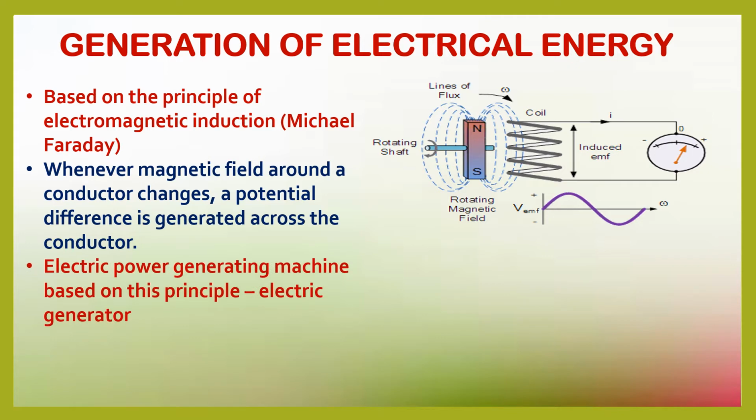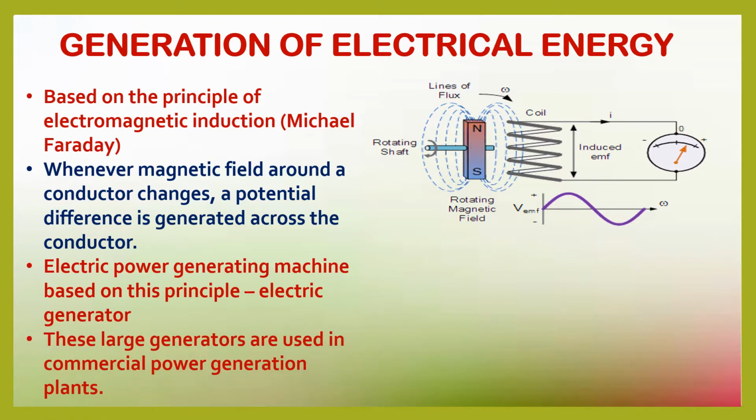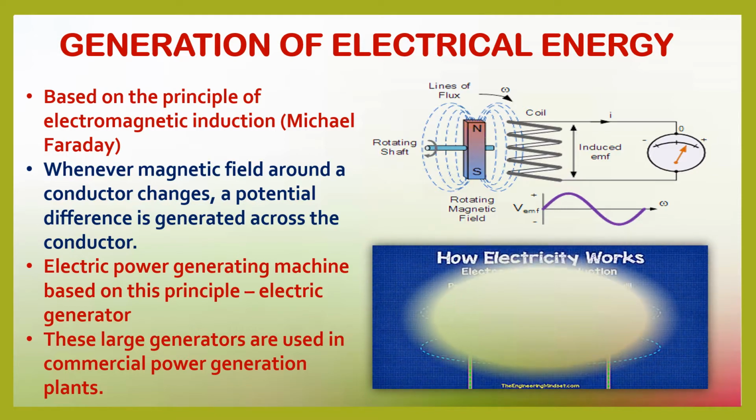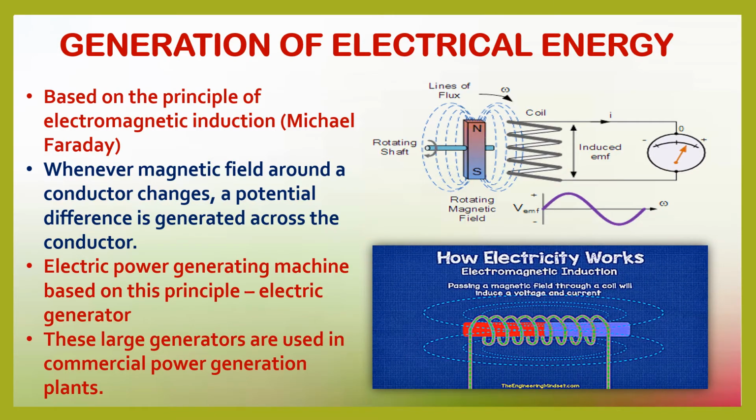The electric power generating machine based on this principle is the electric generator, which is used in commercial power generation plants. And this shows you how electricity works by electromagnetic induction. By moving the magnet, the magnetic field keeps changing and electricity is generated at that time.